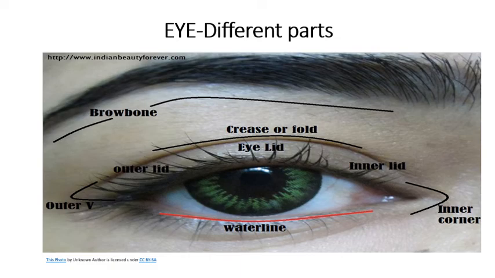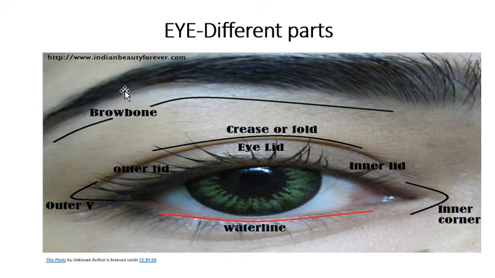Now, I will explain different parts of the human eye. That is the most important organ of the human body, isn't it? Without eyes, this beautiful earth will be meaningless to us. Look at the picture. That is the outer portion of the eye.